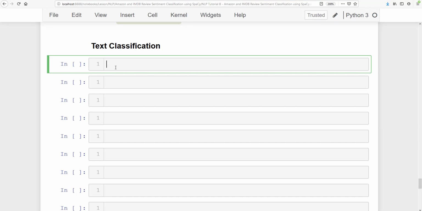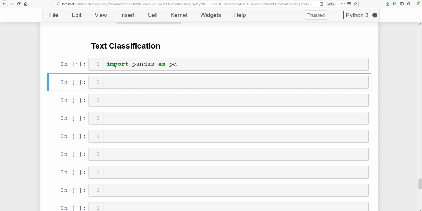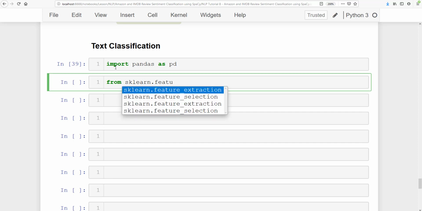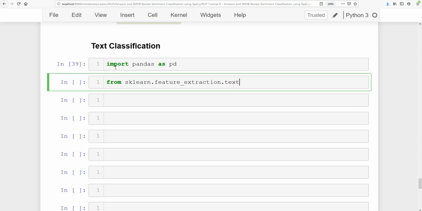First, import the necessary libraries which we will be needing. Those are import pandas as pd. We will also be needing lots of libraries from sklearn, like sklearn dot feature_extraction dot text.